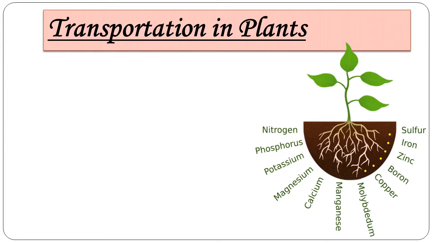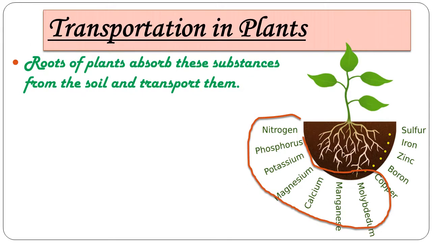Plants need inorganic substances like nitrogen, phosphorus, magnesium, manganese, sodium, etc., and soil is the nearest and richest source of these substances. So plants obtain minerals and water from the soil only, and by the roots they absorb all the minerals and water present in the soil. The roots absorb these substances from the soil and transport them from the root to the shoot system. The shoot system means the parts above the soil, like the stem, leaves, and so on.